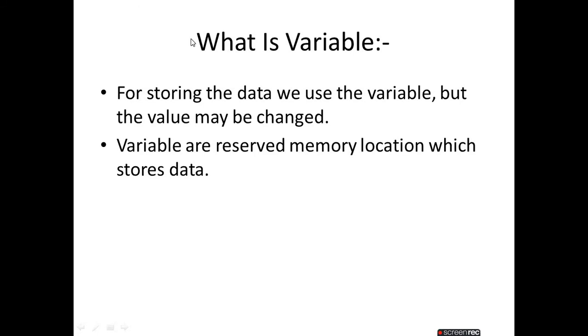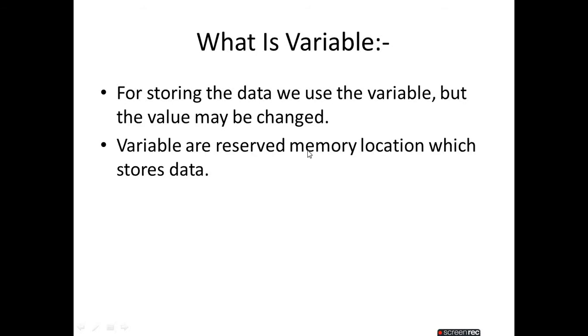Variables are used when we have a lot of data and must store it in some place. That's the use of variables. We store our data, but the data may be changed, meaning the stored value of the variable may be changed. That's why it's called a variable. It is used for storing our data, but the value may be changed.